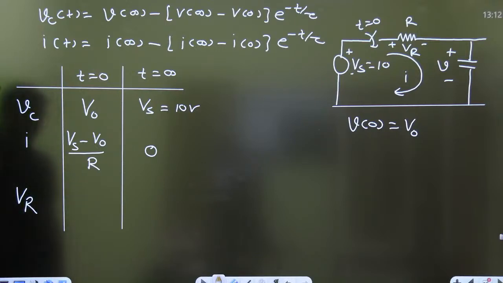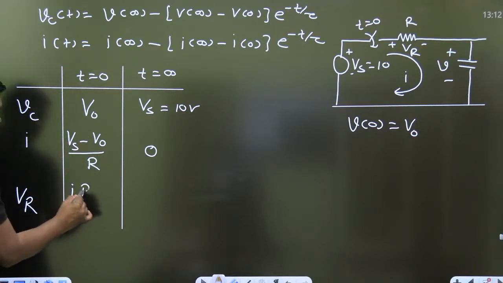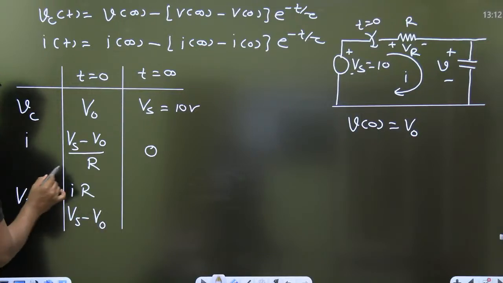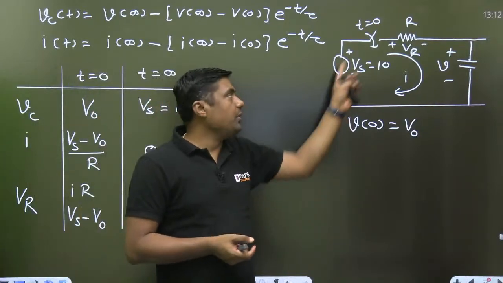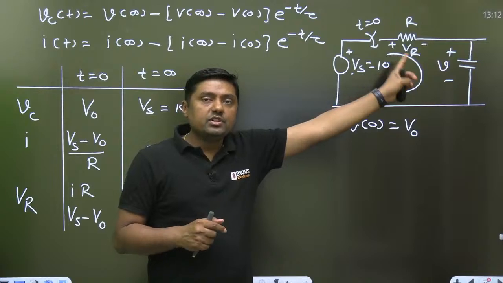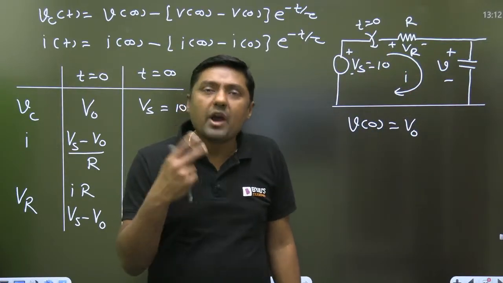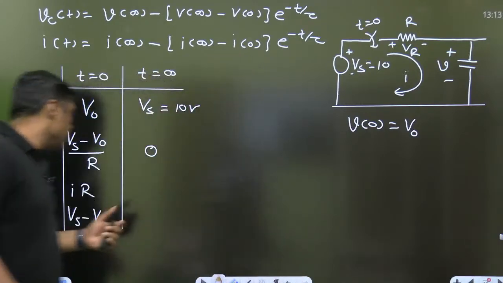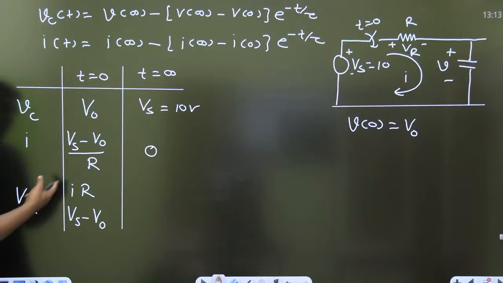Now, what is the initial voltage across the resistor? Initial voltage across the resistor is nothing but Vs minus V0, that is IR. If the initial voltage across the capacitor is 0, the complete voltage is across the R, 10 volt. If this is 2 volt, 10 minus 2, 8 volt. If this is minus 2 volt, what will be the voltage across the resistor? 12 volt. Initial voltage will become 10 minus of minus 2, that is 12 volt. What will be the final voltage across the resistor? IR, 0.